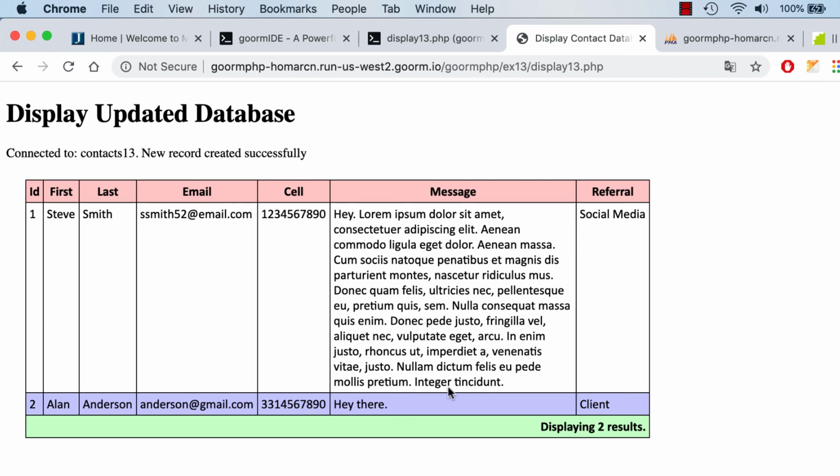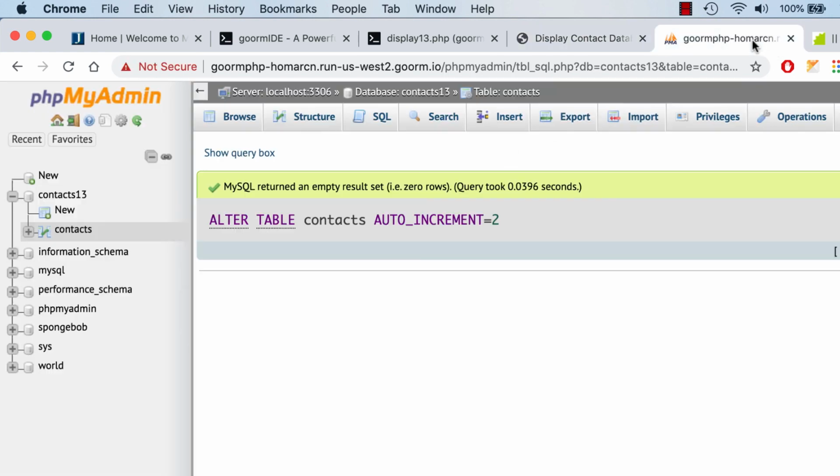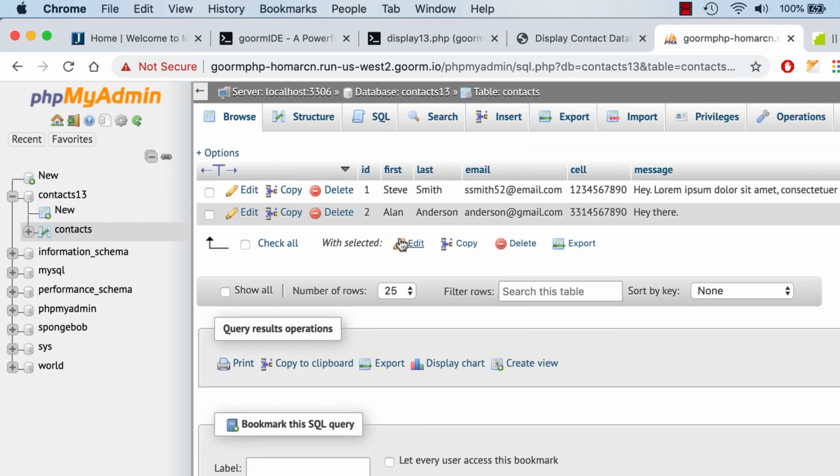So the third one would be, and it took the number 2, so that's okay. And if we go here and we browse, we should see Alan Anderson in there. So our contact form is working okay. So now we have a database of contacts, which is online and secure, other than they could go to display and then see it, but that's not the idea of to do it like that. But we want to see it first, so that's why we're doing that. All right, so that looks good.